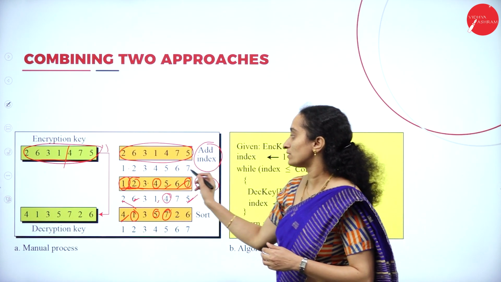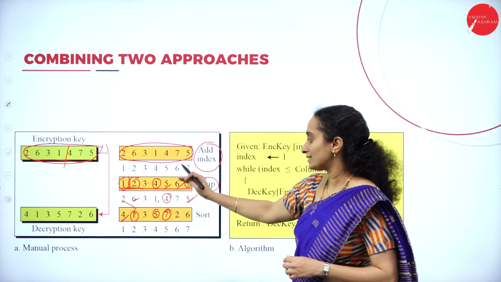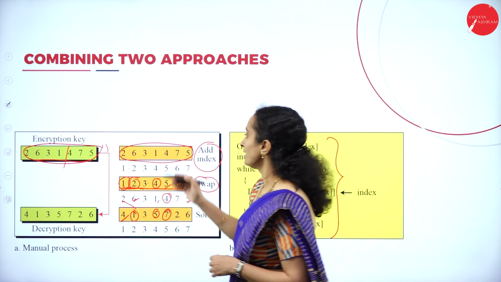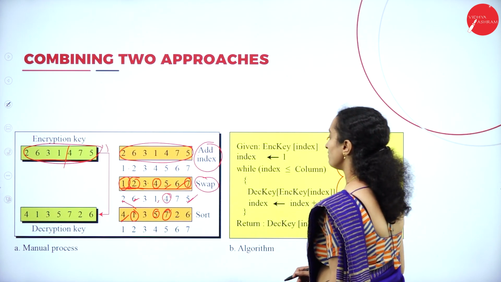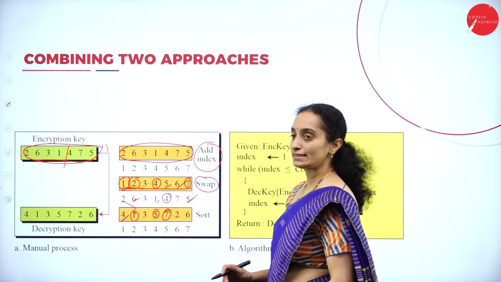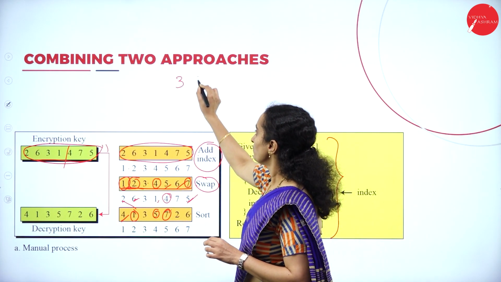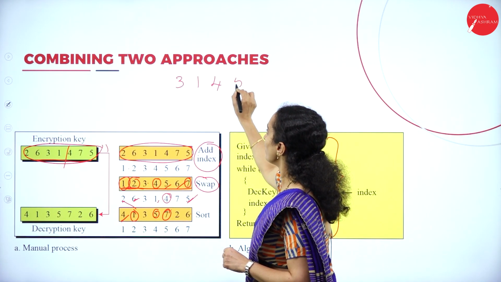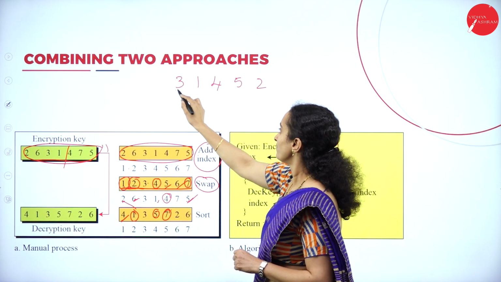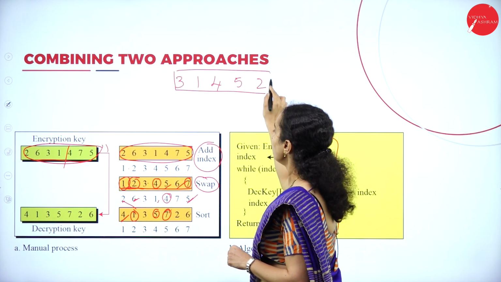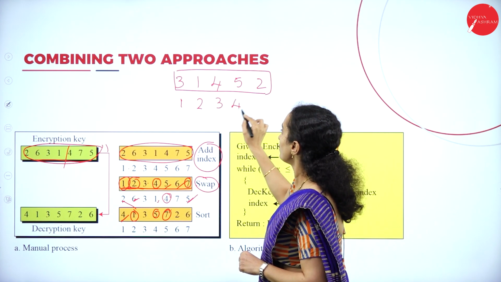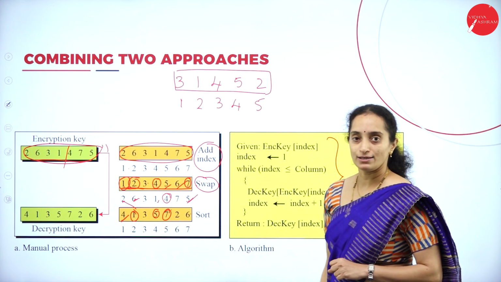So, like this, using key and index value, you can generate the encryption key as well as the decryption key. We are using the index values and changing the index values according to the key. Okay. If you take the same example, the previous key 31452, it will be in the key table. Okay. Key table will be replaced by 1, 2, 3, 4, 5 index values.